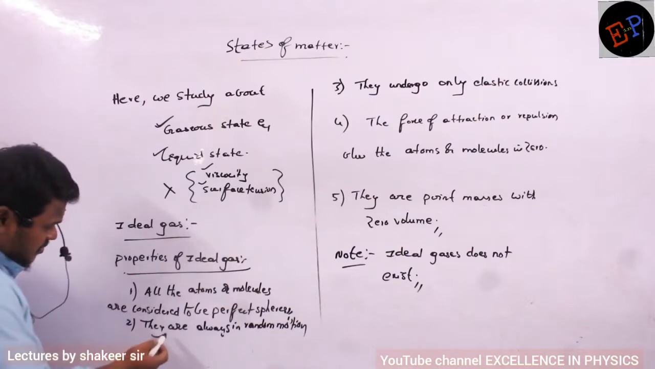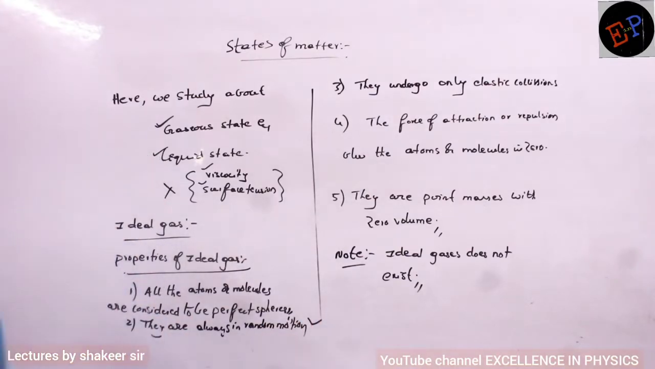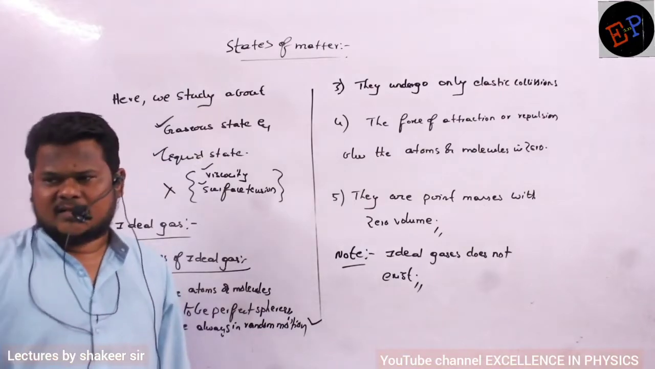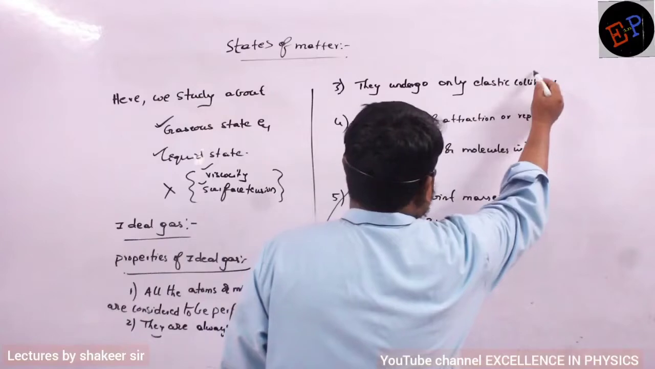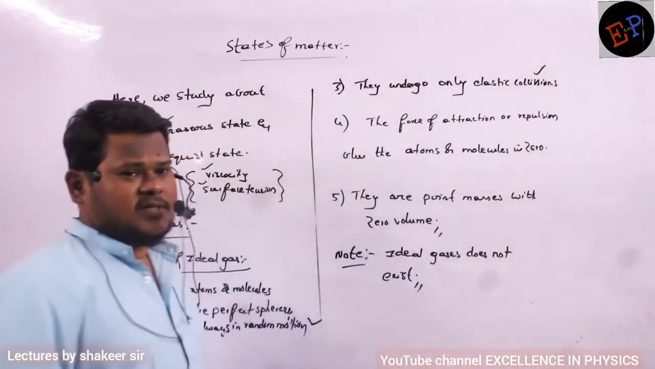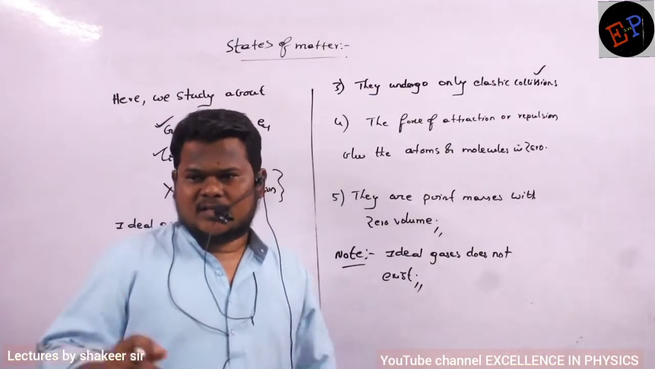Similarly, what is the second property? They are always in random motion, so this is always satisfied. All the particles move in random motion, whether it is an ideal gas or a real gas. Then they undergo elastic collisions. What is meant by elastic collisions? We already studied this. When two atoms or molecules collide, there is no loss of kinetic energy.